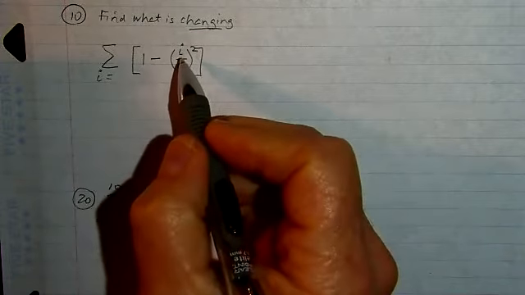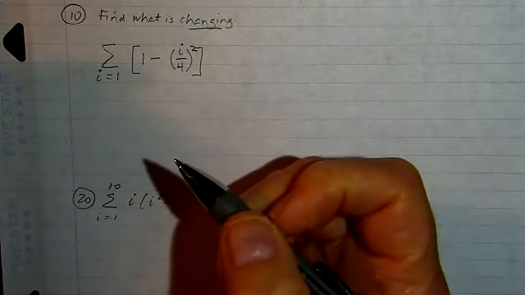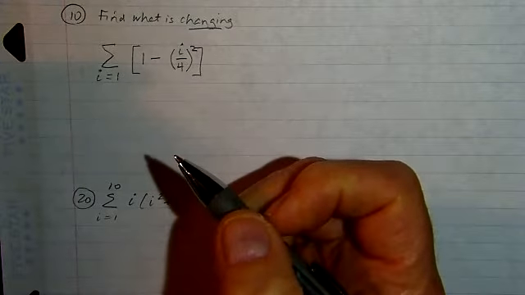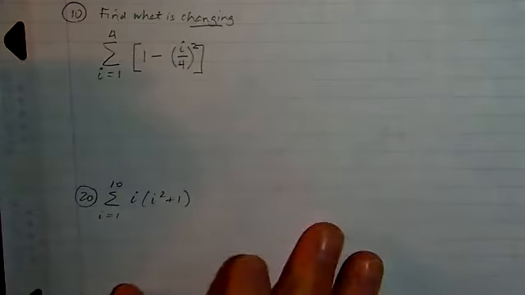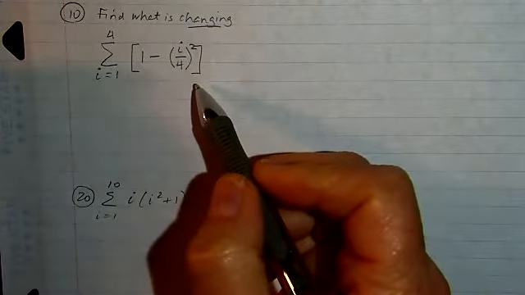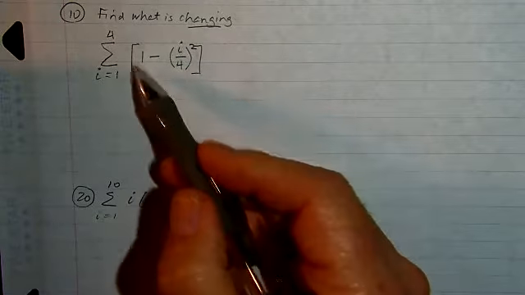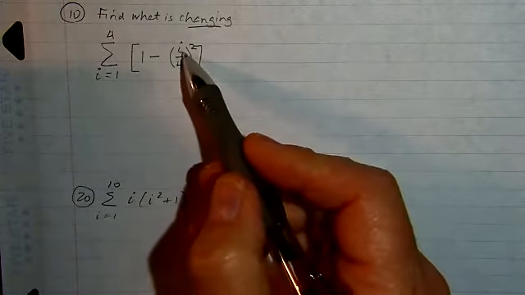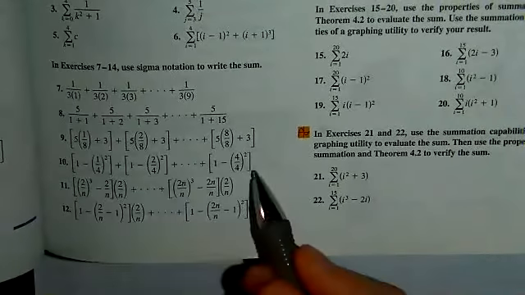And then we go back and we look, where does it begin? If you look at problem number 10, the very first numerator is a 1. So our first term is determined by the index of summation equal to 1. And the last is determined by the index of 4. So this summation in sigma notation, the sum from I equals 1 to 4, of this term, where the index is the numerator of this fraction, would be expressed as this.